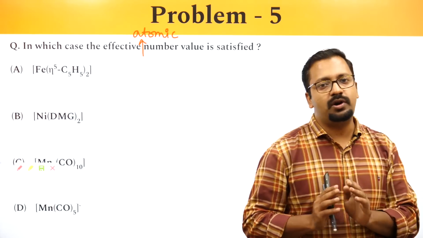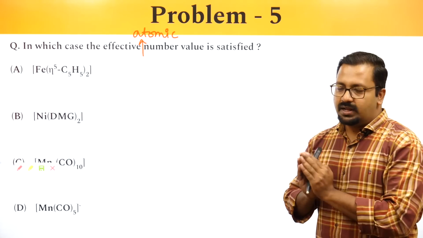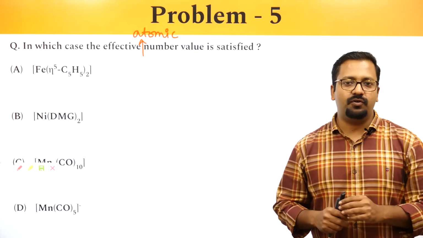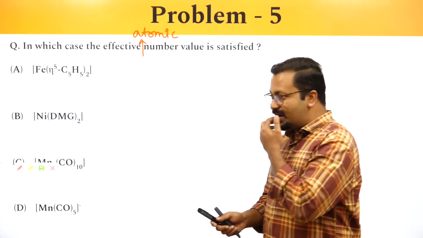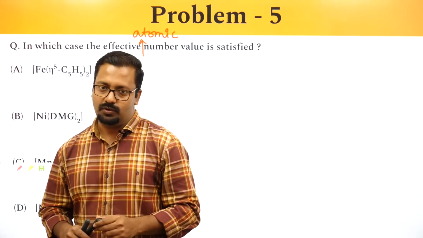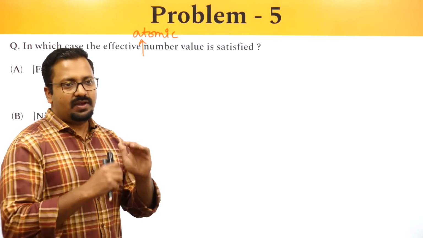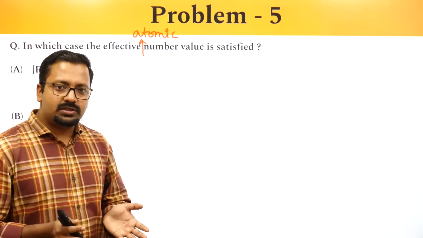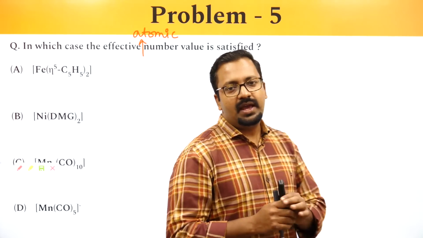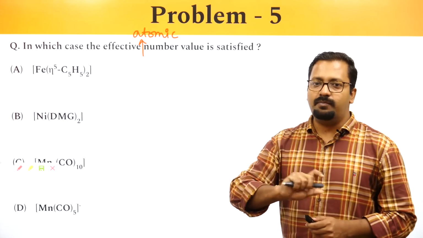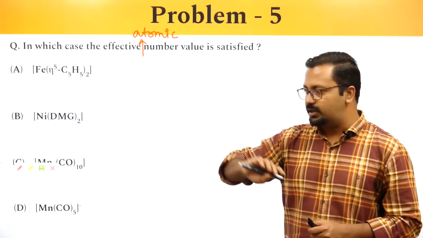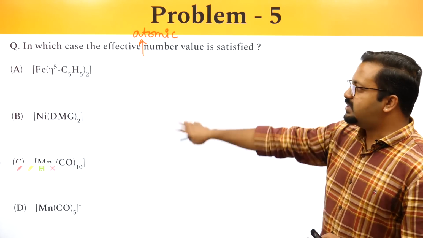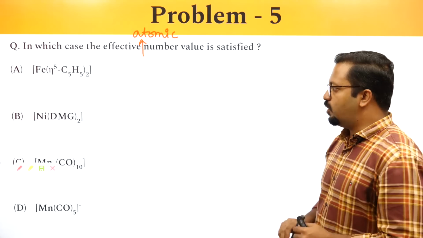But that is followed rigorously for metal carbonyls, not always for every other compound, because if you take K4FeCN6 it is followed, but K3FeCN6 it is not followed. So it's a very elementary rule, very rudimentary rule. It's not very robustly followed for every complex. It's followed exclusively by metal carbonyls to a greater extent. So they try to religiously follow it. Now we try to identify in which case it follows the effective atomic number rule.